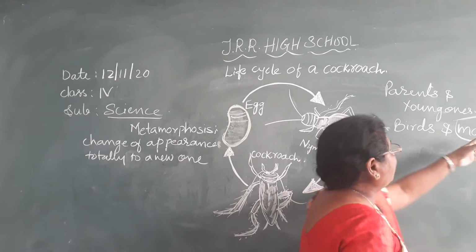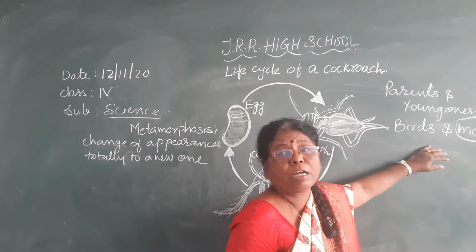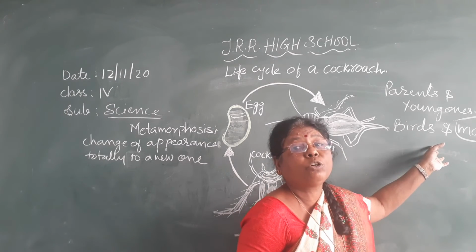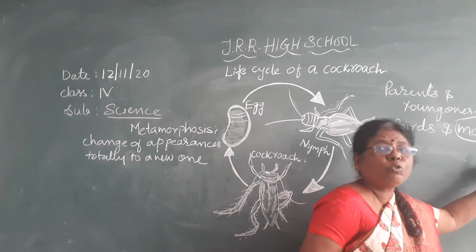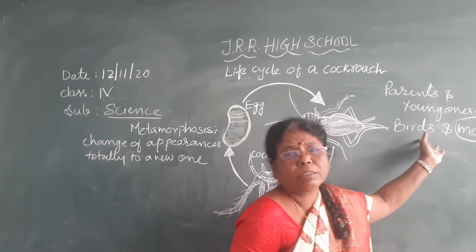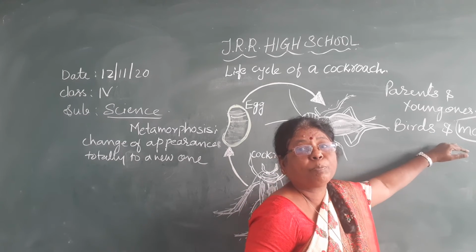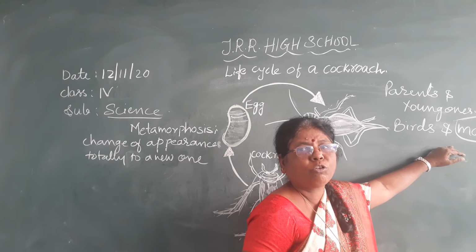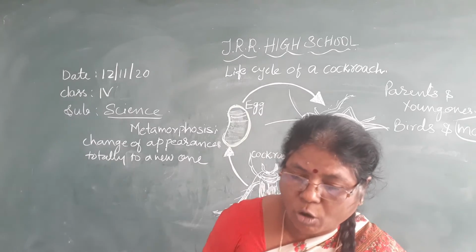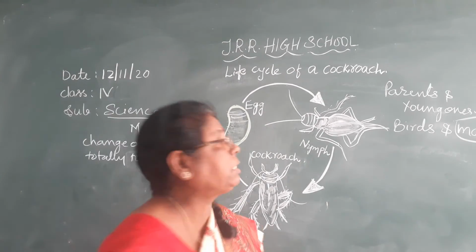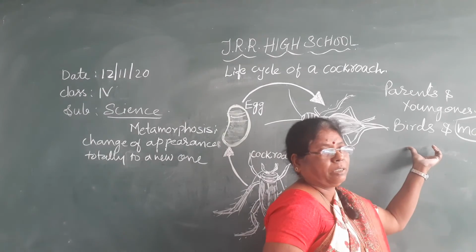Birds and mammals teach their young ones till they are independent, till they are able to fly, find the food, and protect themselves from the enemies. This is called parental care. Mammals and birds look after their babies until they are independent.